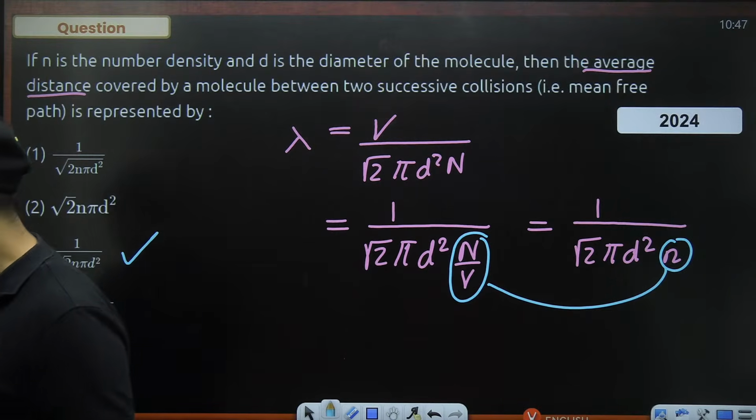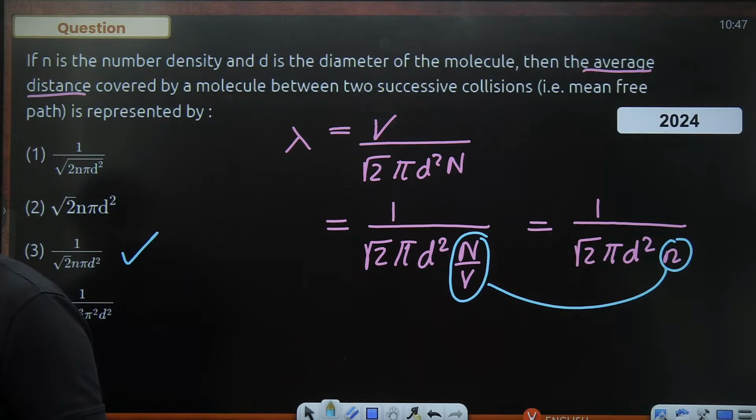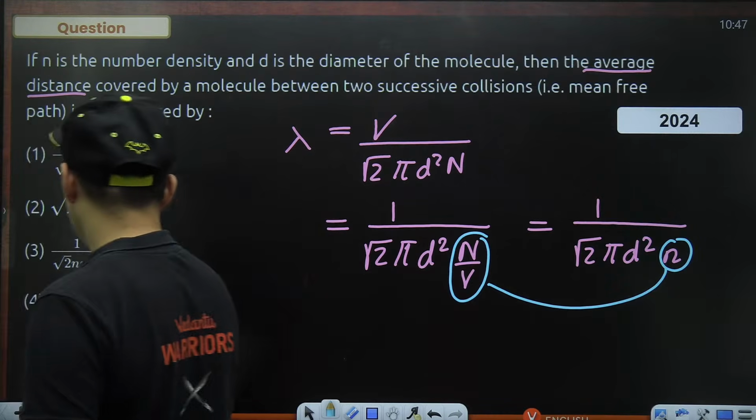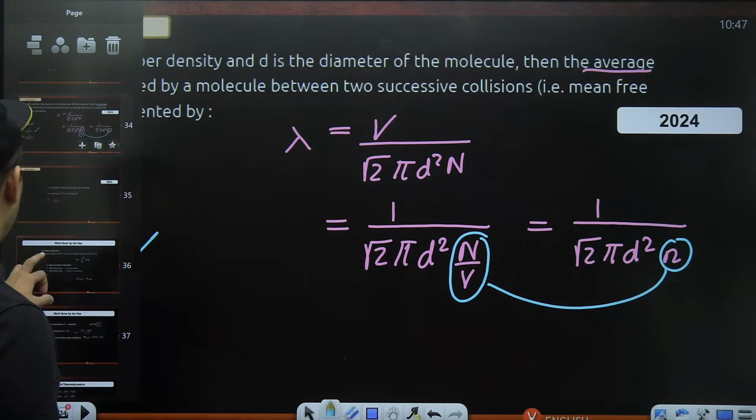Got it? Many students made a stupid mistake in this particular question. Actually, it was very straightforward only. Okay? Cool, guys? Shall we go ahead? Perfect. Let's go then.